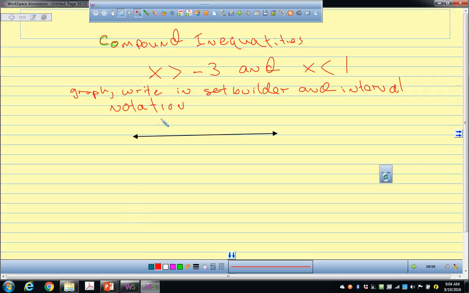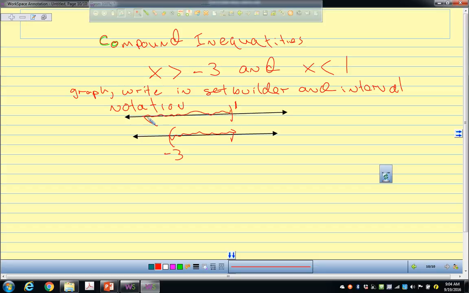Curvy brackets or square brackets? Curvy bracket, and then you go up this way from negative 3, right? Now if I want to do x is less than 1, I'm going to start up here at 1, and I'm going to go down this way. You understand that? x is less than 1.